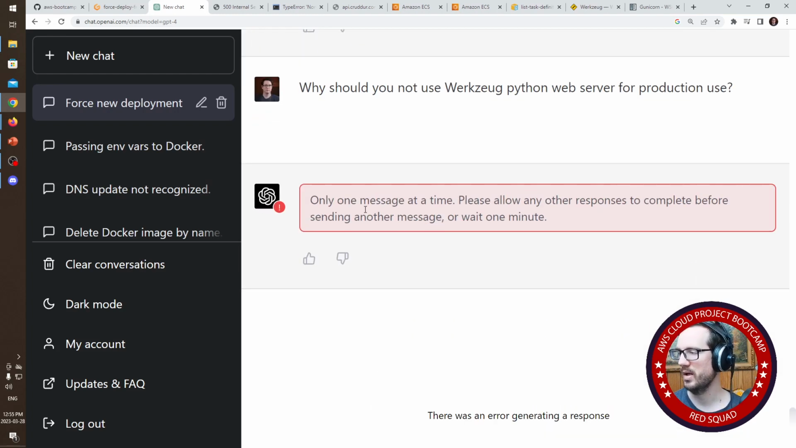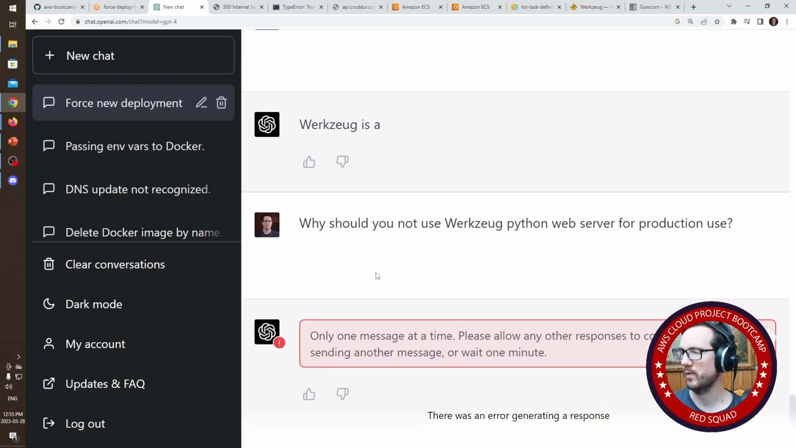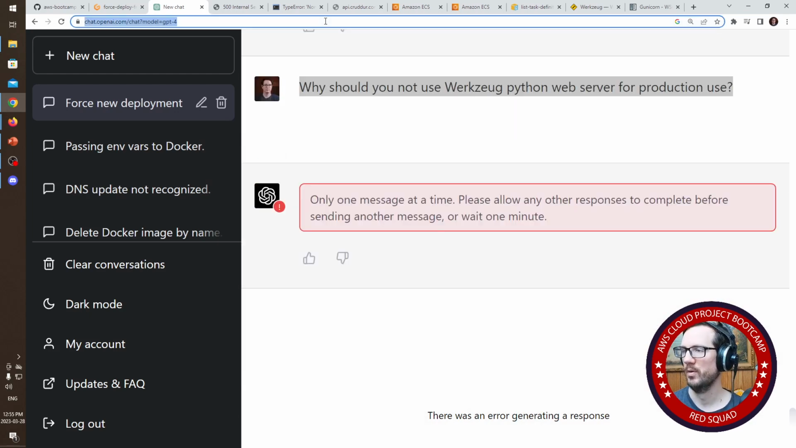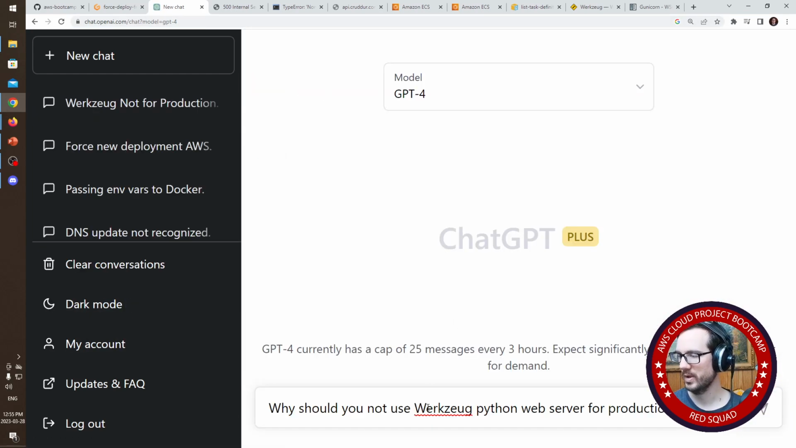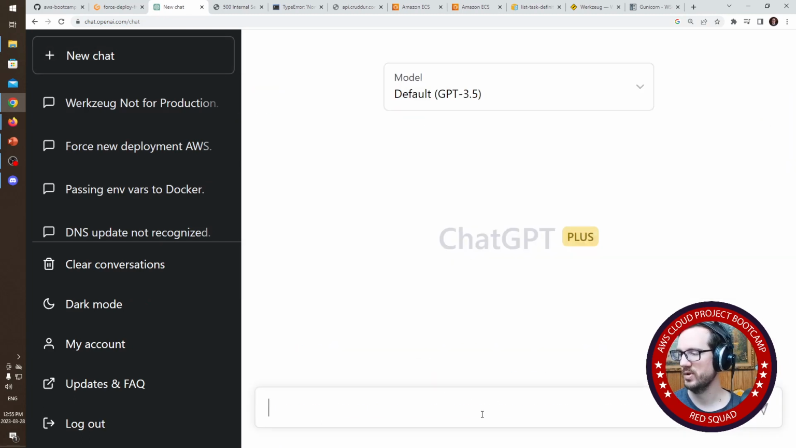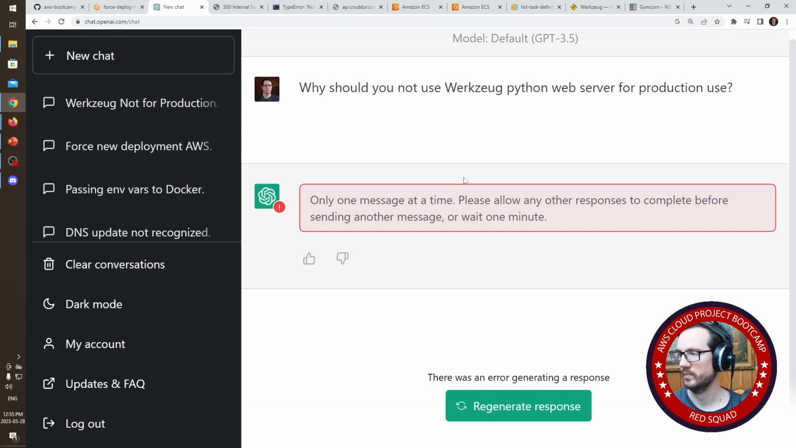Please only one time, please allow any other response to complete before. Well, it's not going to complete now. We'll refresh this here. We'll try again. Okay, we'll just switch over to ChatGPT 3. Anyway, I did ask it on my other computer here, so maybe I can find it. And maybe I can screenshot it and bring it over.